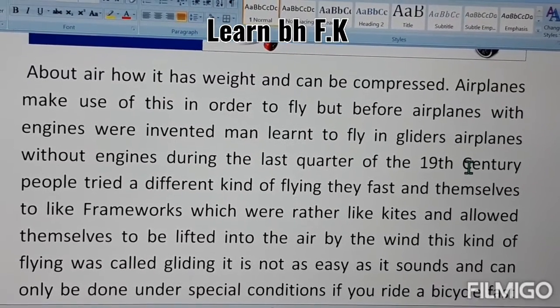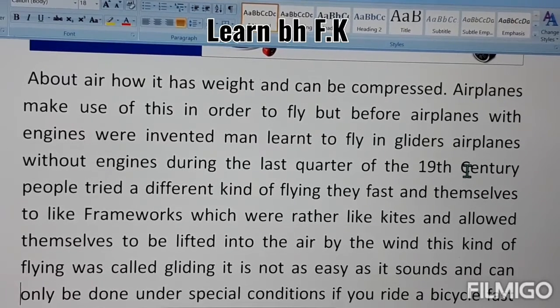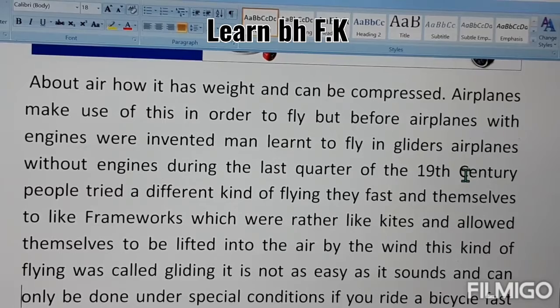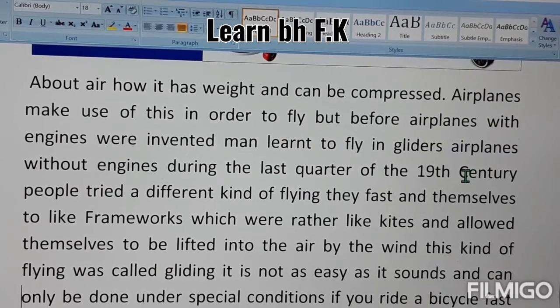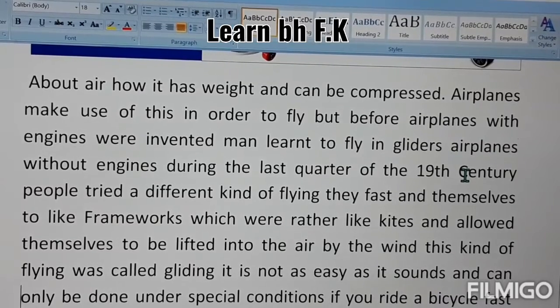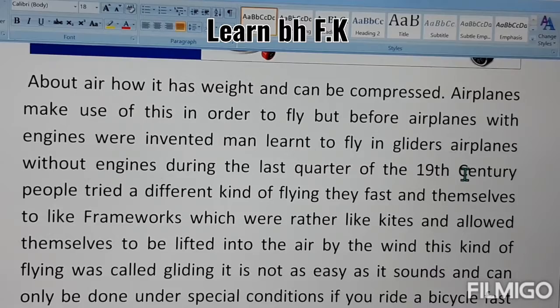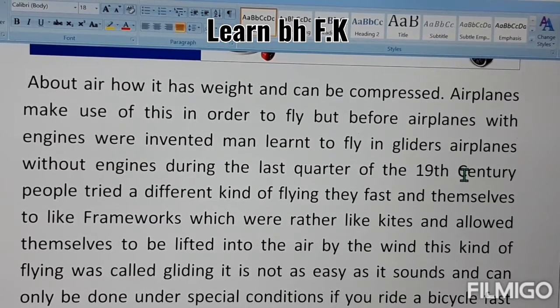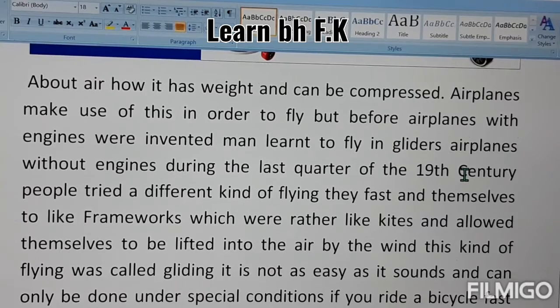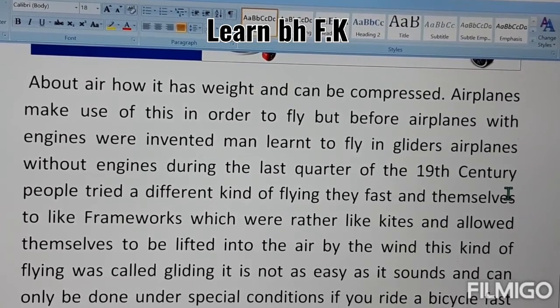About air: how it has weight and can be compressed. It means air has weight, but it can be compressed, just like in a cylinder we fill air or oxygen, and that can be compressed and filled into the cylinder. Airplanes make use of this in order to fly, but before airplanes with engines were invented, men learned to fly in gliders, airplanes without engines.